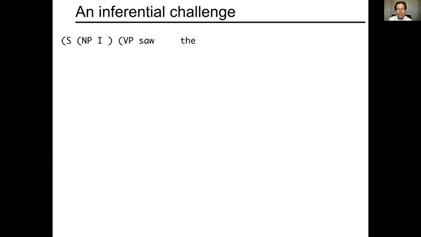Now, there's actually an inferential challenge that this raises. And to understand that inferential challenge, let me pose the following question. Suppose we already know that we have this preceding tree context. So we have S goes to NP VP, NP went to I, and VP started with saw, but it may not be done yet. And we know that the next word is "the".